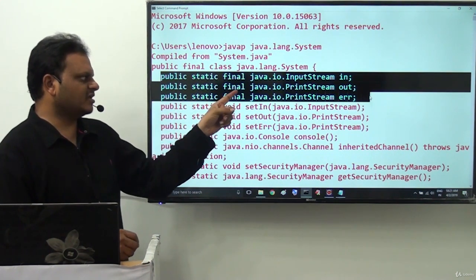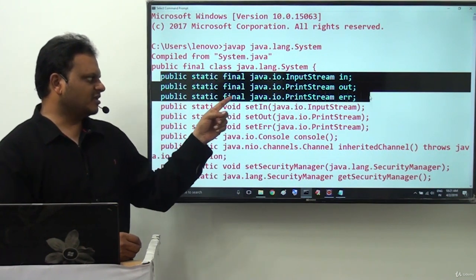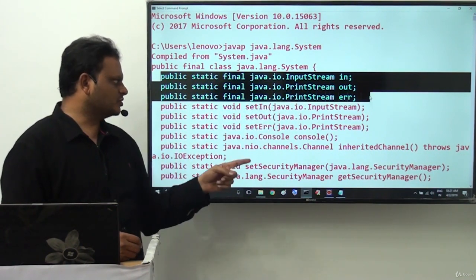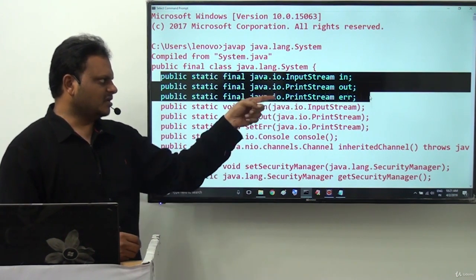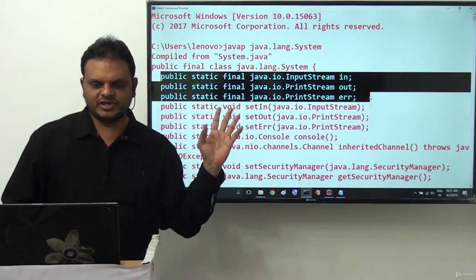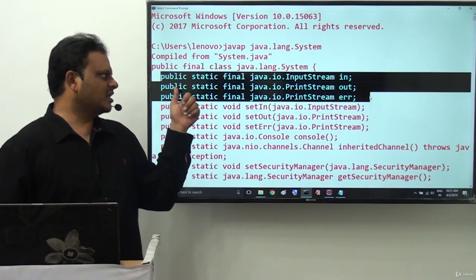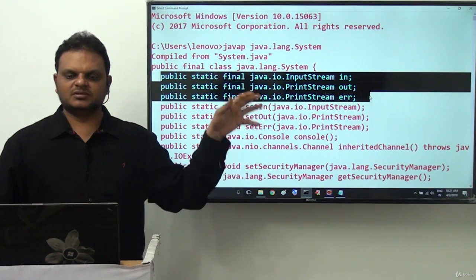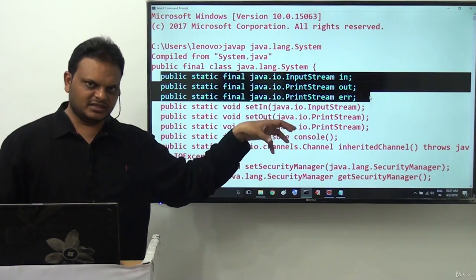Public static final java.io.InputStream in. Public static final java.io.PrintStream out. Public static final java.io.PrintStream ERR. Like this, three variables here we declared, with a PrintStream type. That means with different types, but they are declared as which one? Public static final. So this is one convention which is provided directly by the System class here clearly.